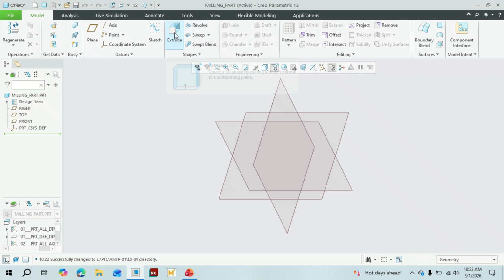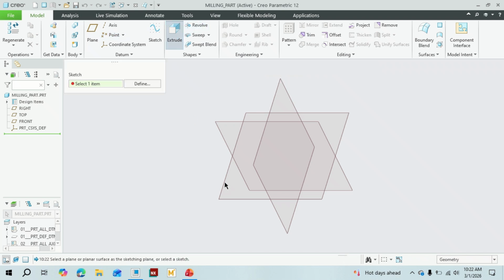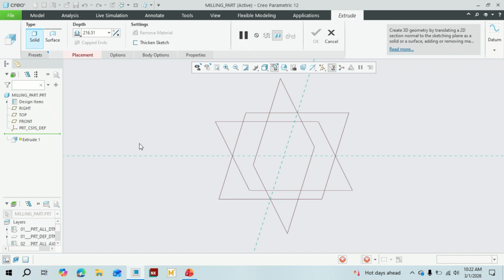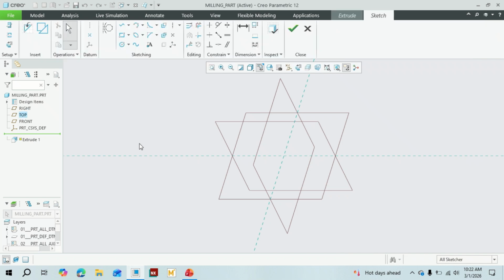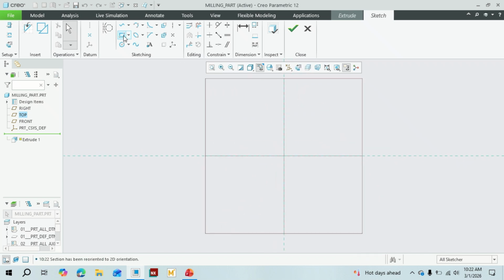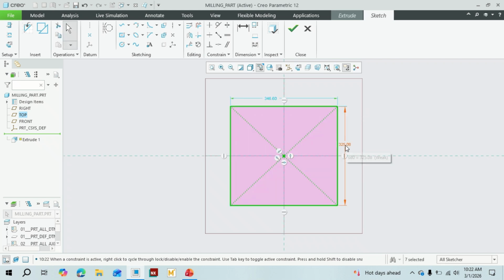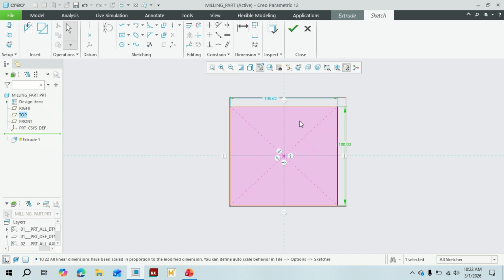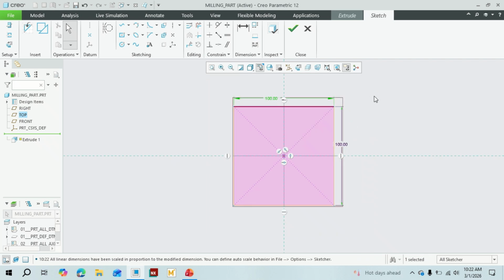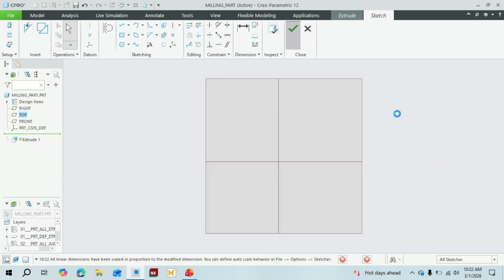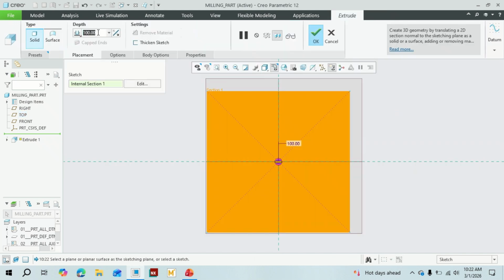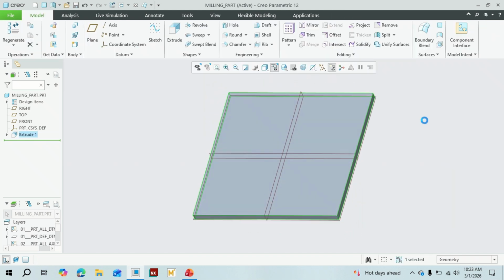This part will have an extrude, and it's a planar plate with face milling and profile milling. So let's create the face first with a center rectangle of 100 by 100. This one should be 100 and this one also 100. Let's extrude it by at least 4 mm. Okay, that's it. Let's see it.